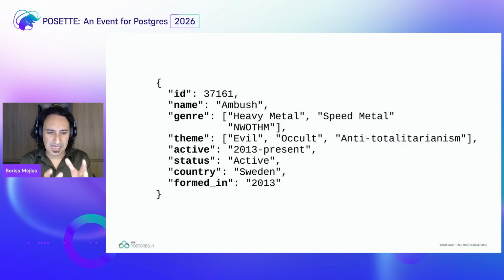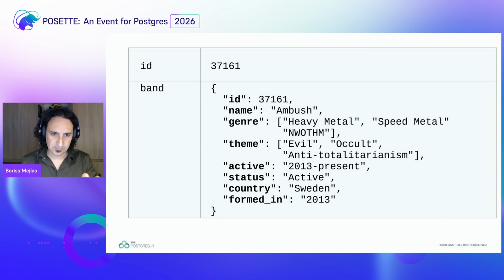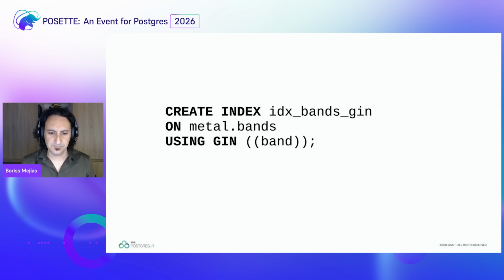But let's look at the metal band Ambush. We are going to take this object into a table that we set. We have the ID as one particular column, and then we have the band, which is the entire object. That object is what we are going to index with GIN. So you create your index on the metal bands table using GIN, and then you put into double parentheses the band itself. So you take the object that is inside the band and you can index that. Now that might not be as useful, I think, but it's possible. So you can start with that and see where it goes.